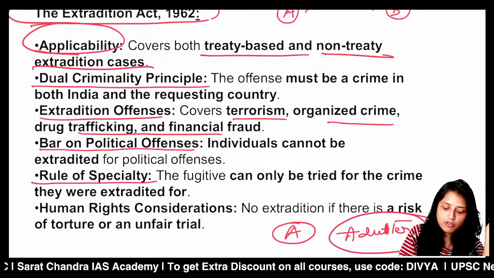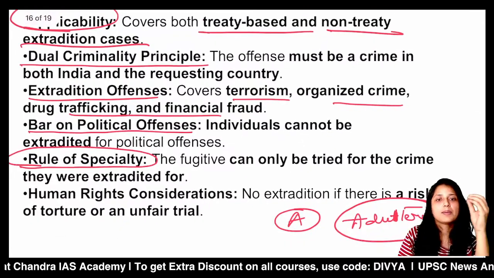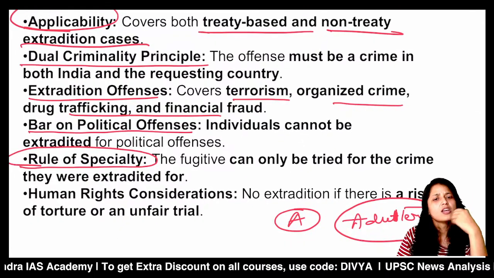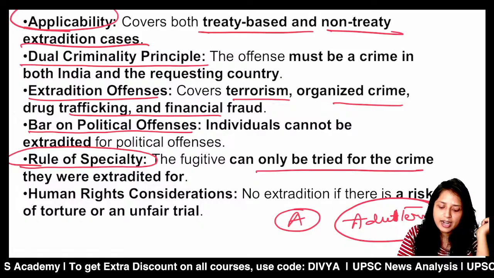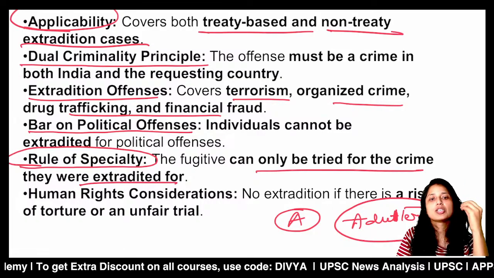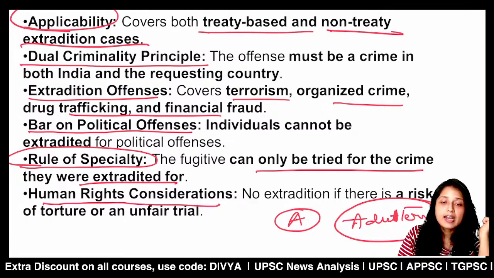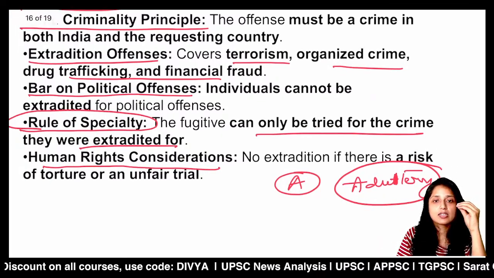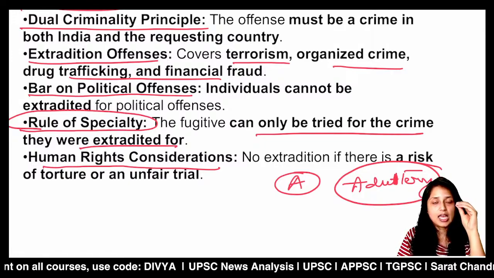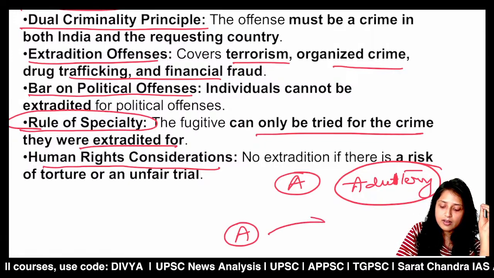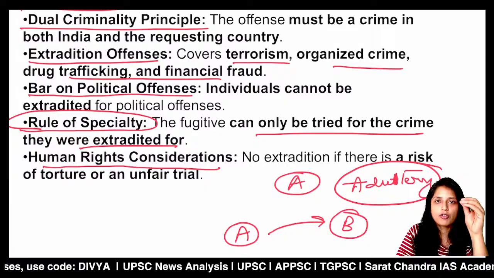Now comes the rule of speciality, which the main heading of the article was discussing. It says that a fugitive can only be tried for the crime for which he or she was extradited. Here, an important thing is that human rights considerations are taken into account. If a country wants to hand over a person to another country, but thinks there might be violations of human rights or it will not be fair, country A can refuse to hand over that criminal to country B.